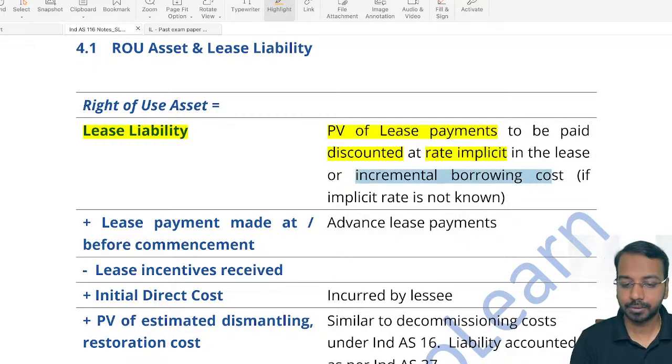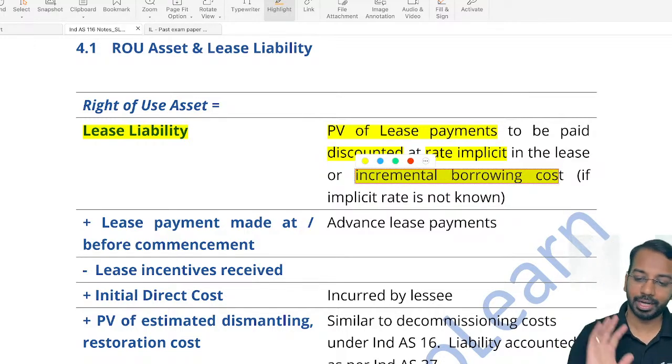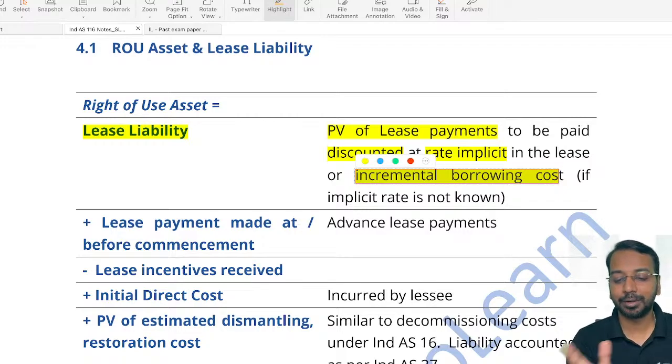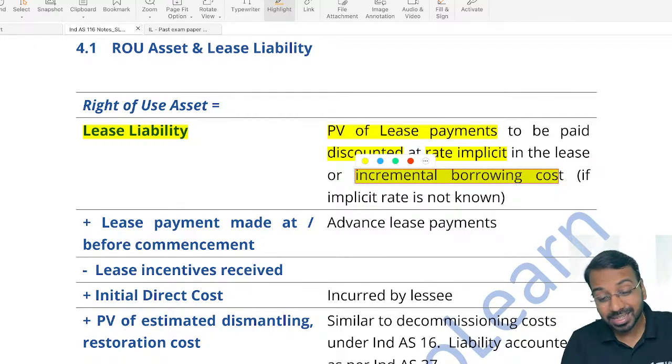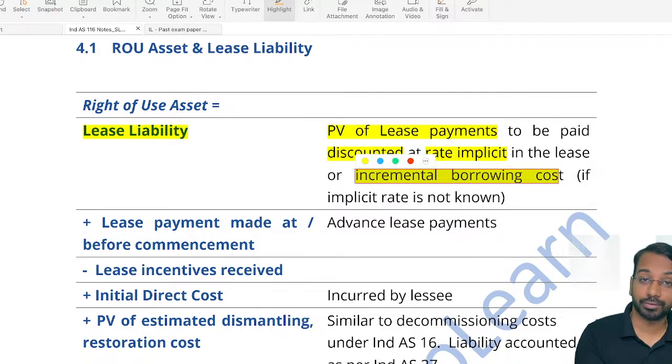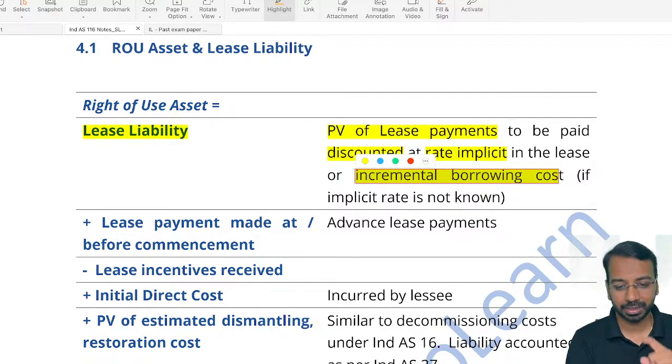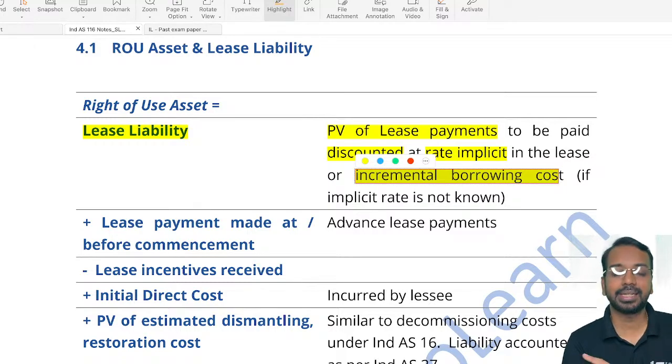Now, two things. To calculate the present value, I need the lease term, which we have already understood. To calculate the present value, I need the discount rate. Now, the discount rate we are saying has to be either the rate implicit in the lease or the incremental borrowing cost. Here a lot of students get confused. Sir, is this rate from the point of view of the lessee or the lessor? Whose rate are we talking about? Students, the rate implicit in the lease is from the point of view of the lessor, and the incremental borrowing cost is from the point of view of the lessee.